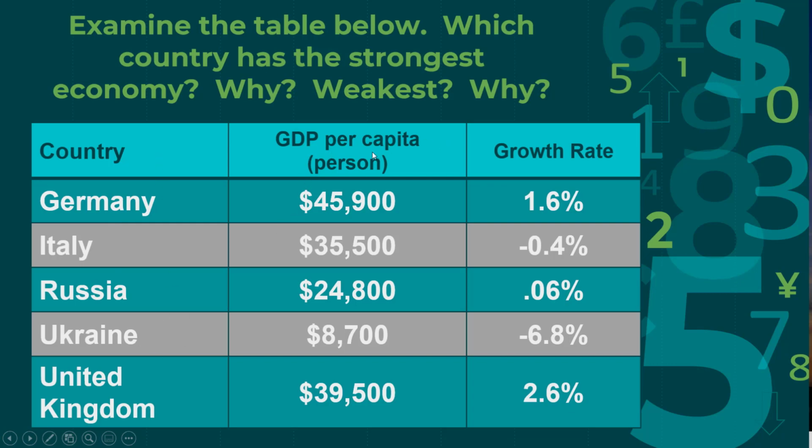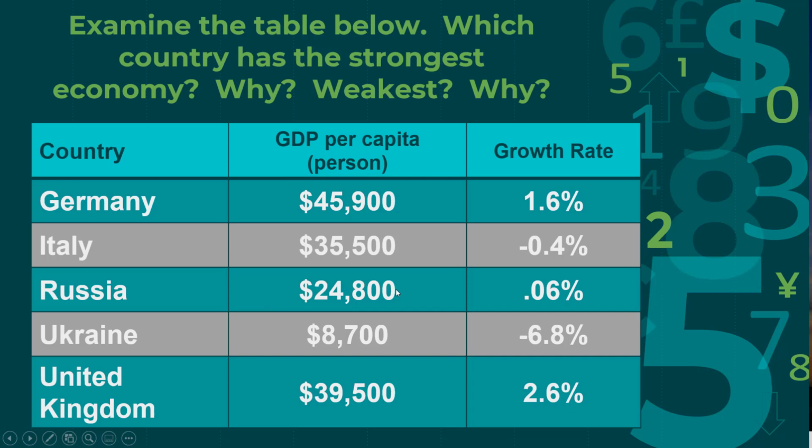The GDP per capita, or per person: Germany has 45,900, Italy has 35,500, Russia has 24,800, Ukraine has 8,700, and United Kingdom has 39,500. Now the growth rate. So this is the amount per person, and it is growing at a rate of 1.6% per year. This is Italy's per capita, and it is not growing. You see it's negative, so it is going down 0.4%.